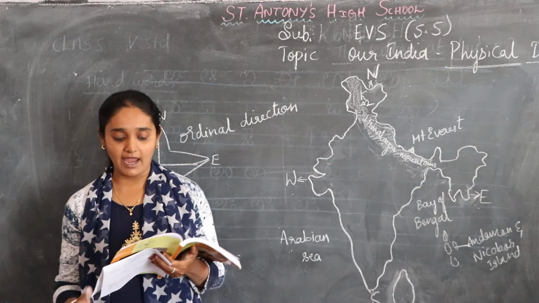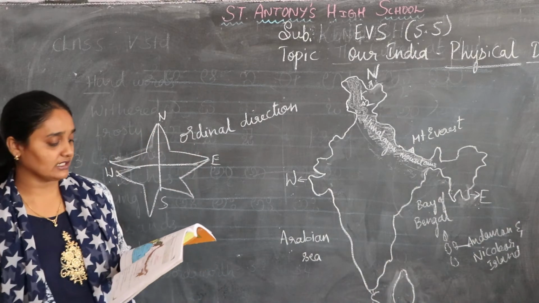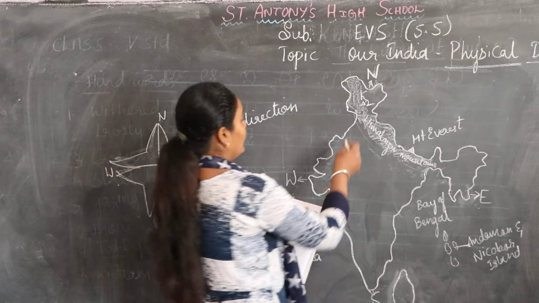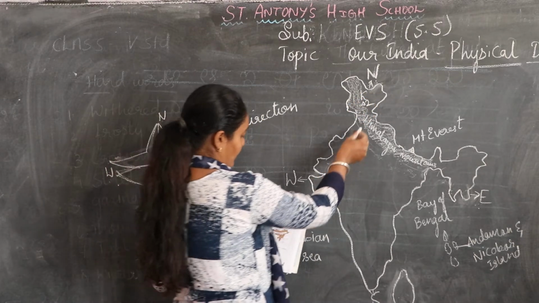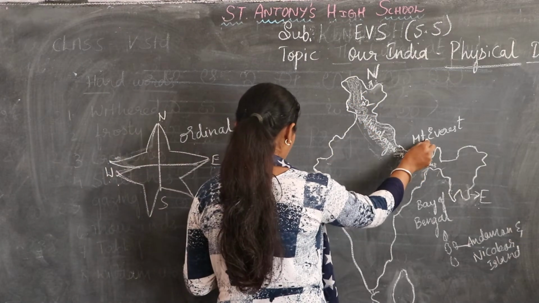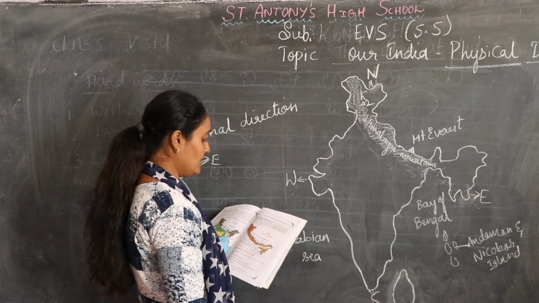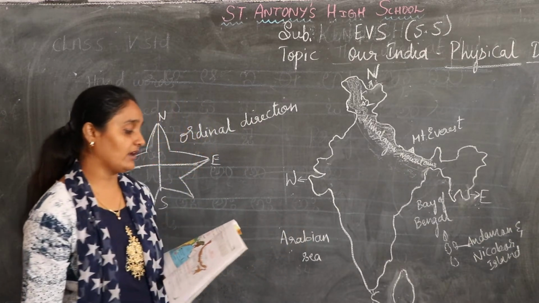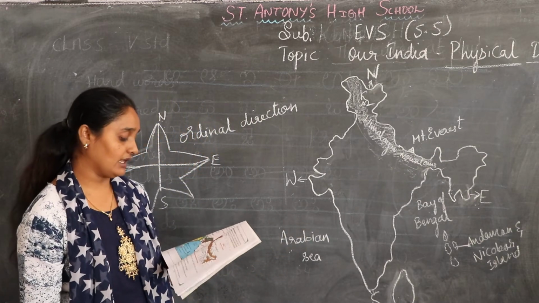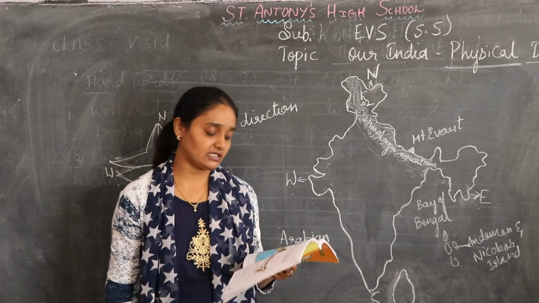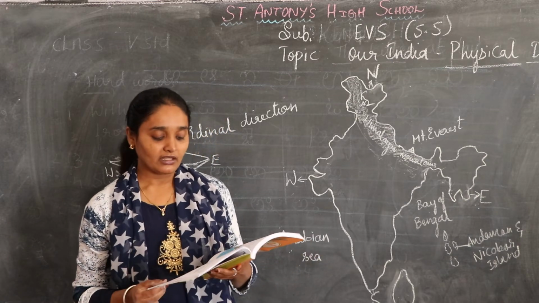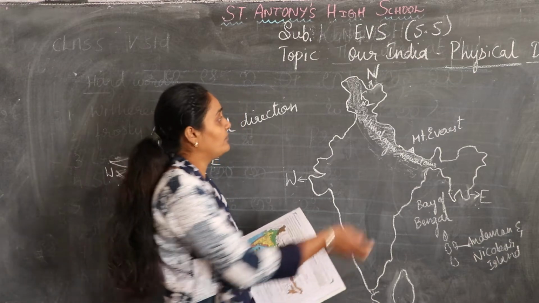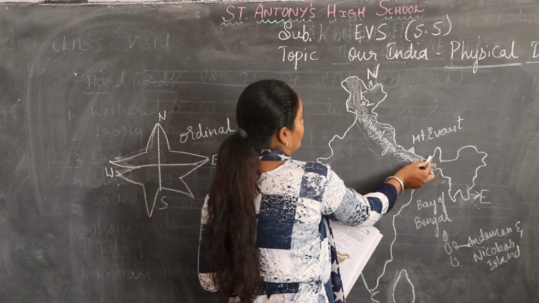You can see the map here. I have written K2, the Himalayan ranges. Mount Everest is the highest here. As I told you, it extends from Kashmir to Meghalaya. What are the characteristic features of these ranges? They are covered with snow. These full Himalayan ranges are covered with snow.